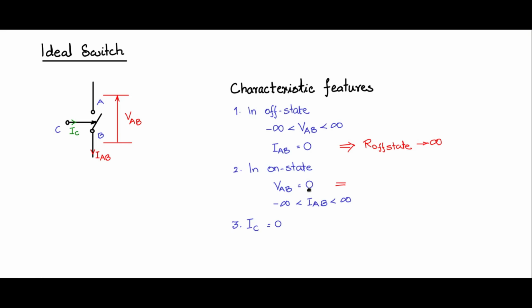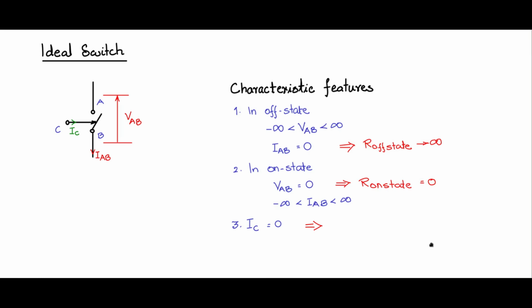Now in the second point, VAB is equal to 0 when the switch is on. This implies that when this pole is connected and allowing the current to flow, VAB is 0, implying our on state voltage is equal to 0. So when the switch is on, its on state resistance is 0.